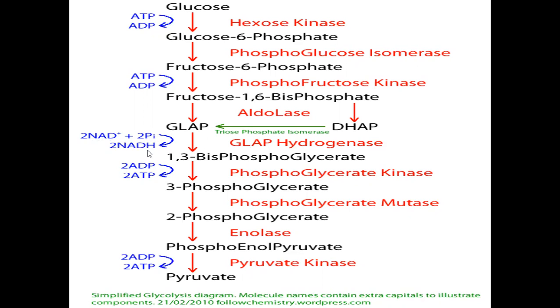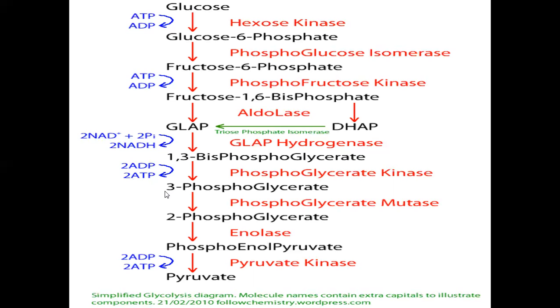The 2 molecules of 1,3-bisphosphoglycerate convert into 3-phosphoglycerate in the presence of the phosphoglycerate kinase enzyme. In this reaction, 2 ATP molecules are synthesized from 2 ADP molecules binding with 2 inorganic phosphates.